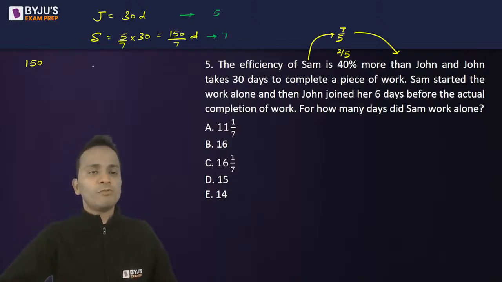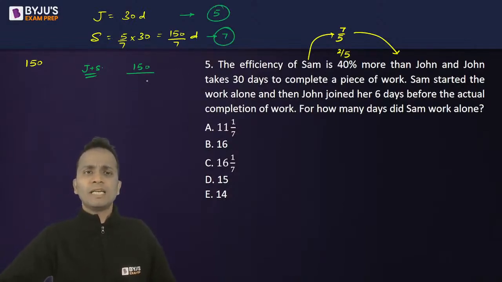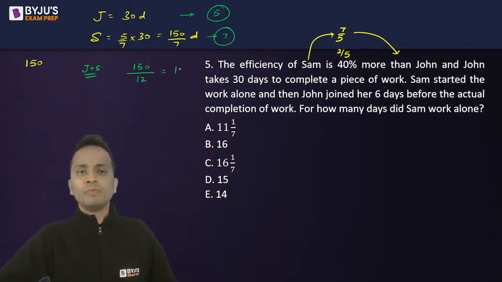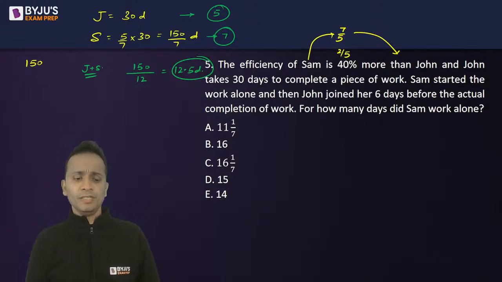So the number of days when John and Sam are working together will be 150 divided by one day work of John plus one day work of Sam, that is 5 plus 7, 12. So this comes out to be 12.5 days. So if John and Sam work together, they will finish the work in 12.5 days.